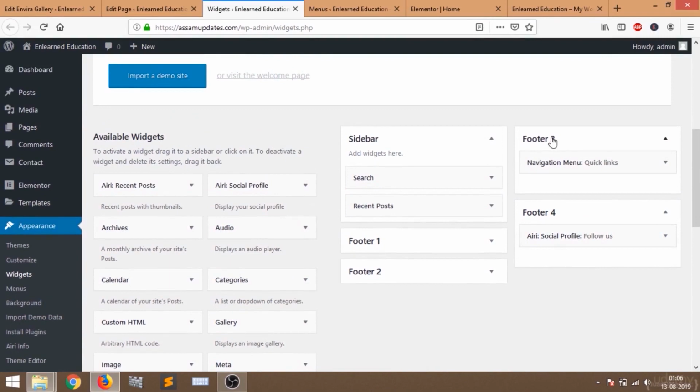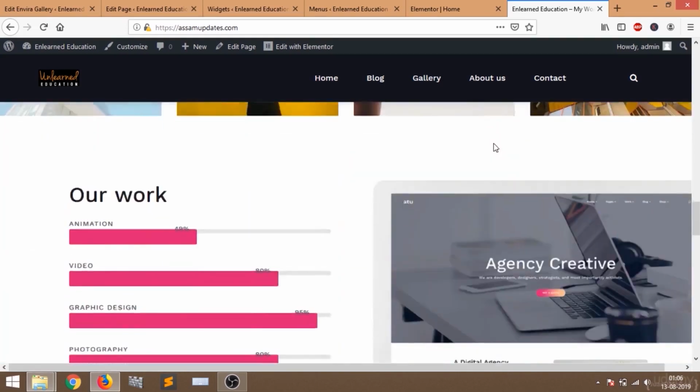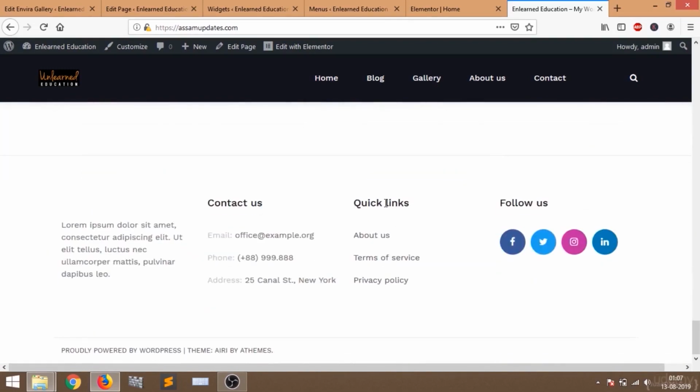I'm going to show you how to edit footer 3 and footer 4, that means these quick links and follow us. In the quick links section you can see there are 3 pages. These pages are nothing but a menu. They have created a menu and selected these 3 pages on the menu for the footer. And this is another menu. They have actually created 3 menus. The first one is for the header, the second one is for footer 3, and the third one is for footer 4.